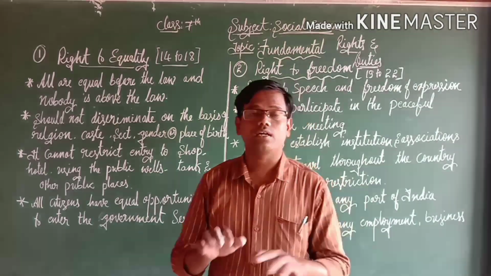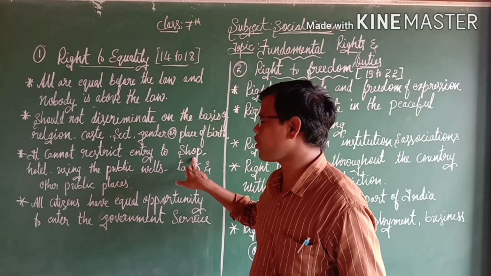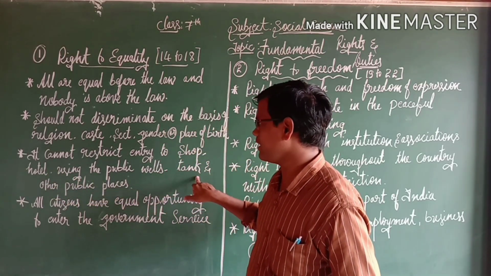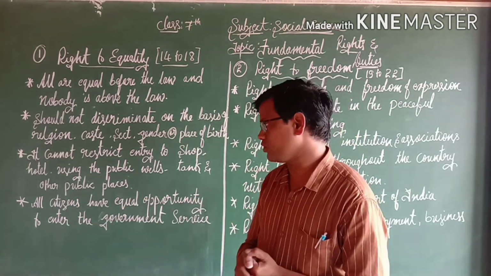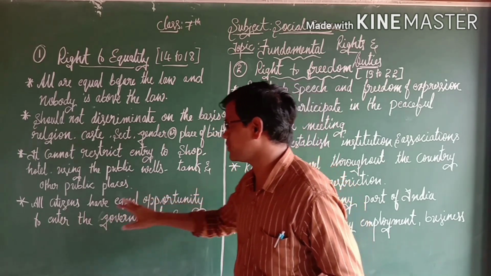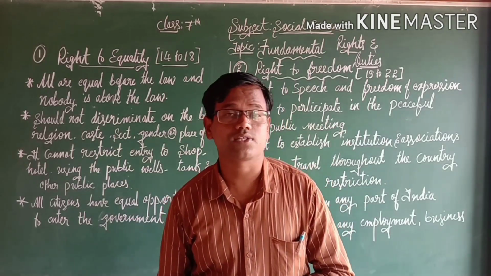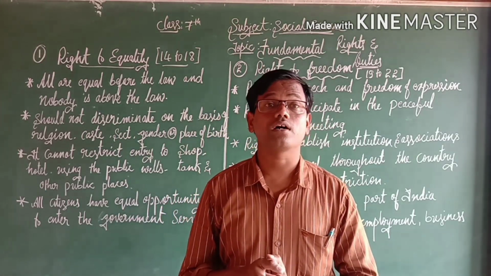And also there is no restriction on entry to shops, hotels, and use of public wells, tanks and other public places. All citizens have equal opportunity to enter government services. And practicing untouchability is an offense.